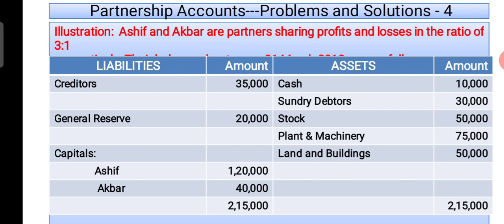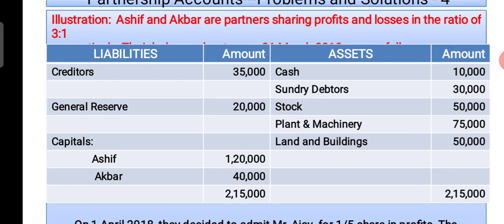Asif and Akbar are partners, sharing profits and losses in the ratio of 3:1. And their balance sheet is as follows on 31st March 2018. So this is the heading.